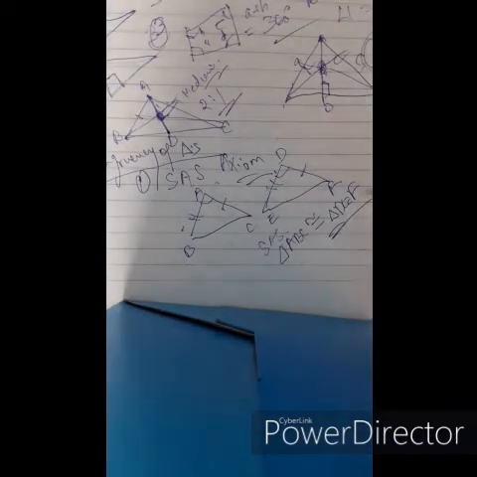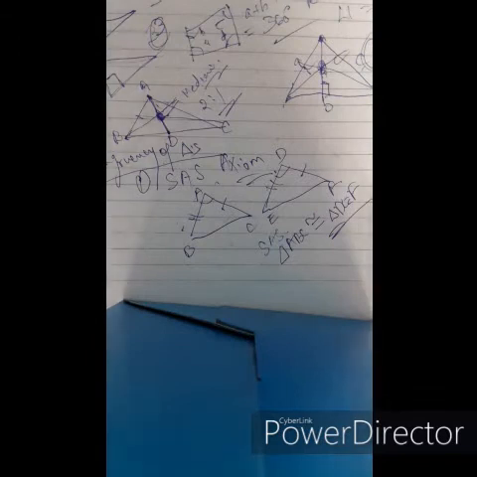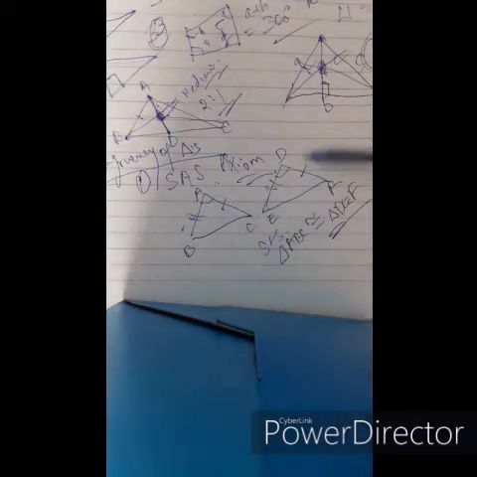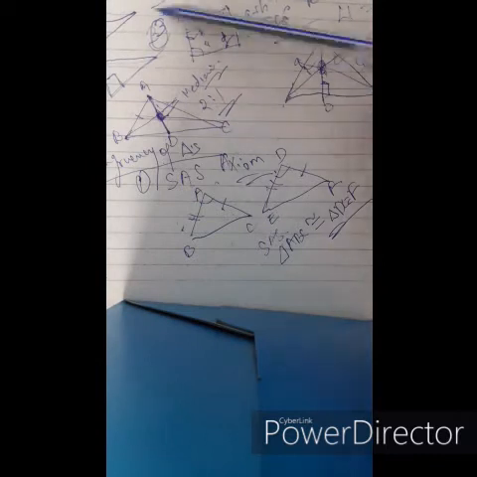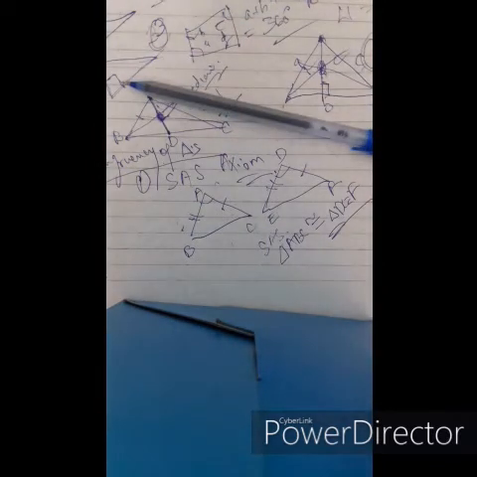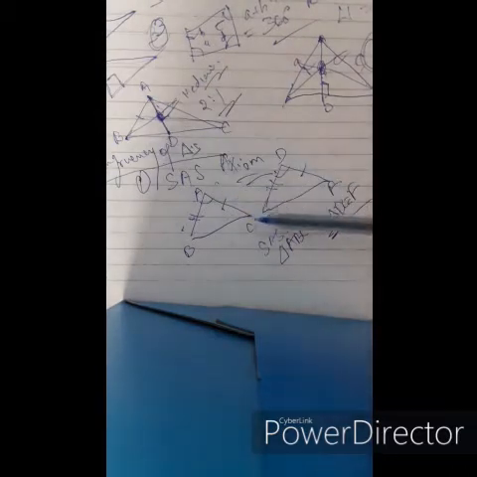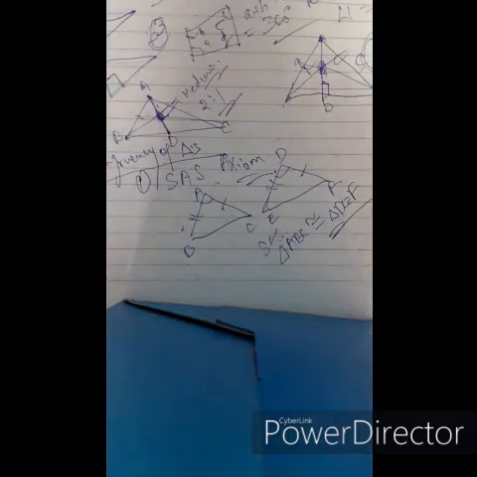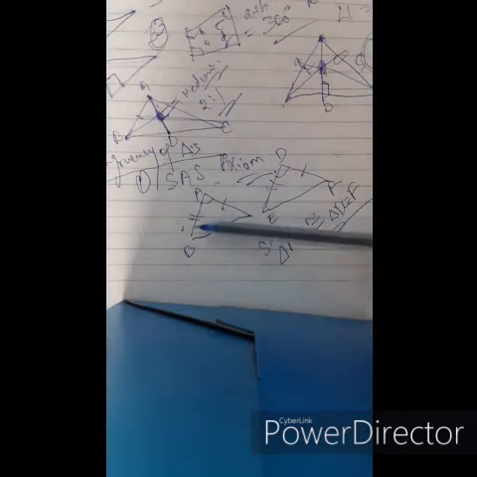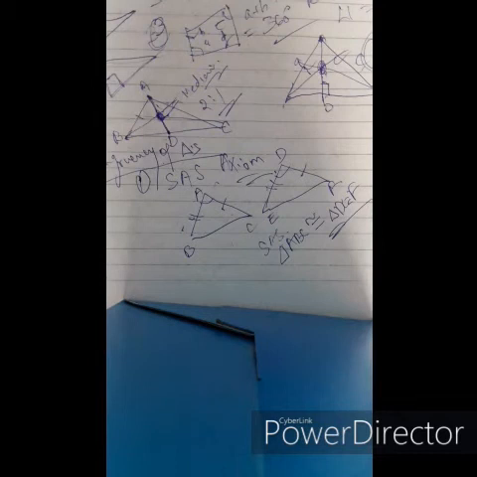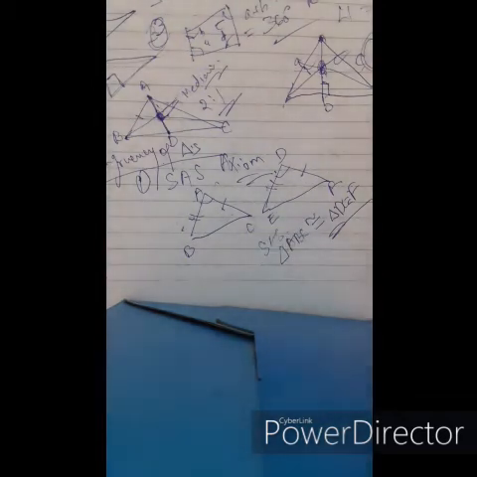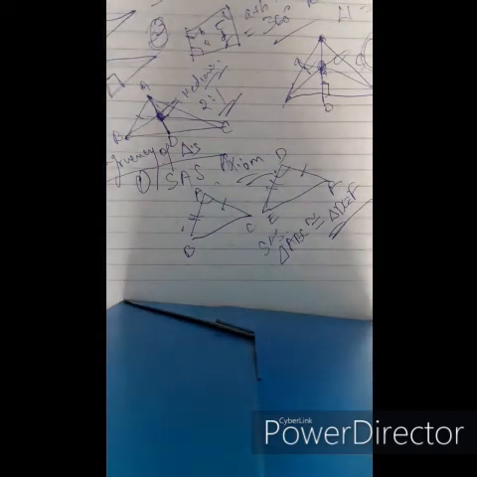When two sides of a triangle, that is AB side equals DE side, AC side equals DF side, and the included angle, angle A and angle D, are equal, the included angle of the two sides equals the included angle of the two sides of the other triangle. Then triangle ABC is congruent to triangle DEF.